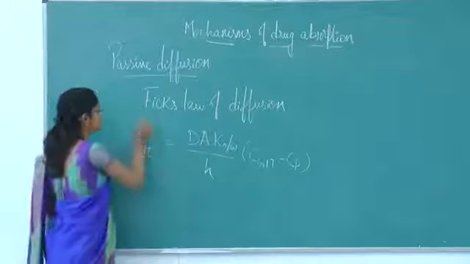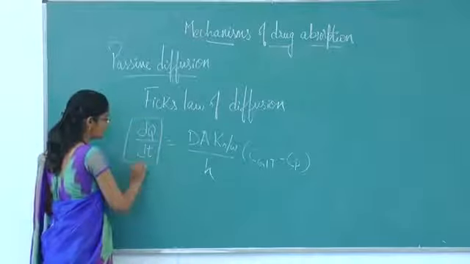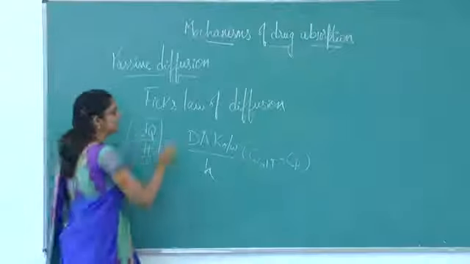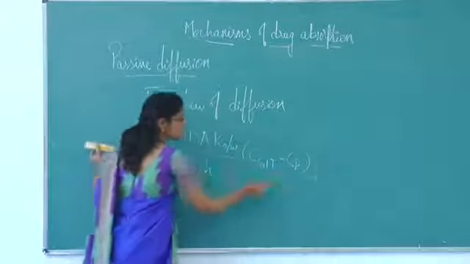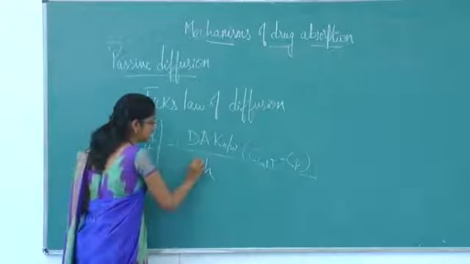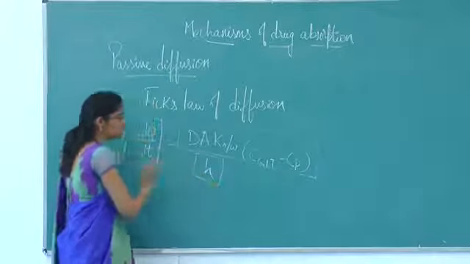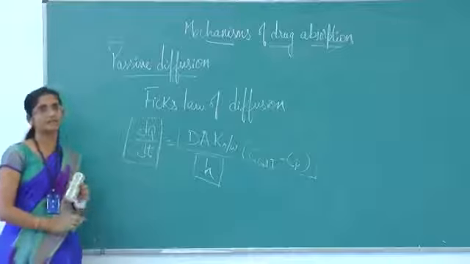The rate of drug diffusion is directly proportional to all the terms present in the numerator, and inversely proportional to the term present in the denominator.